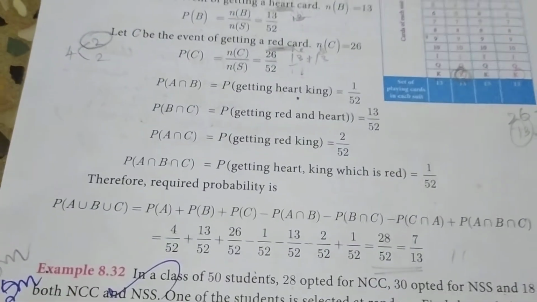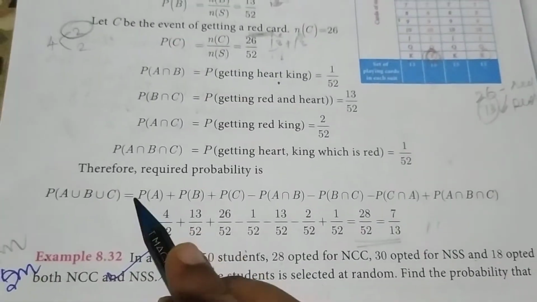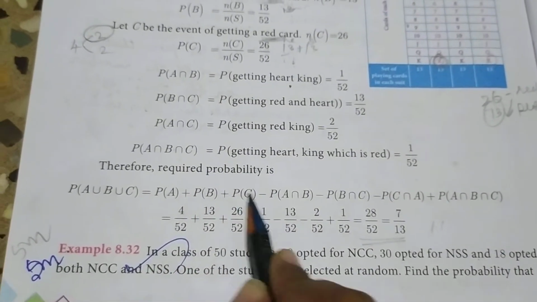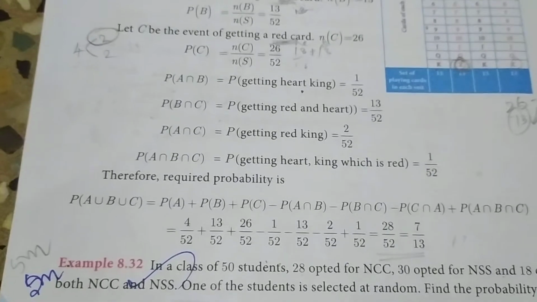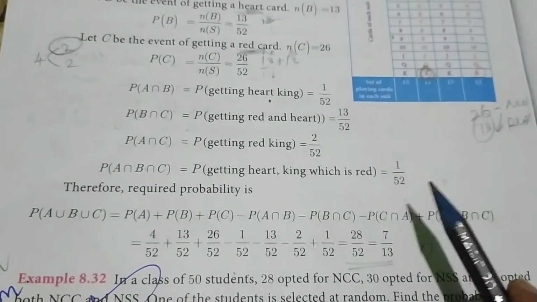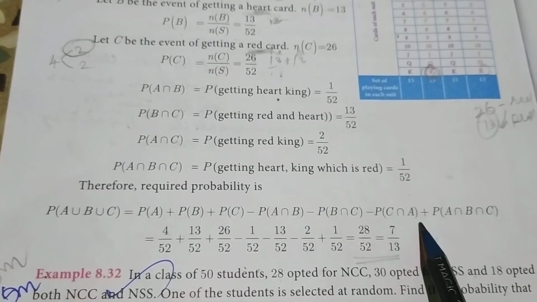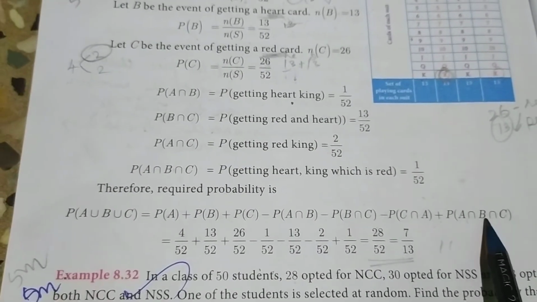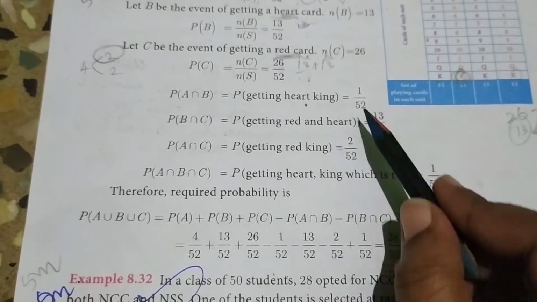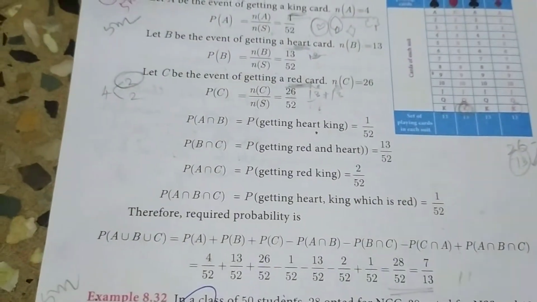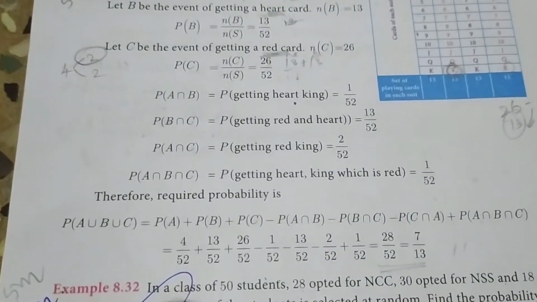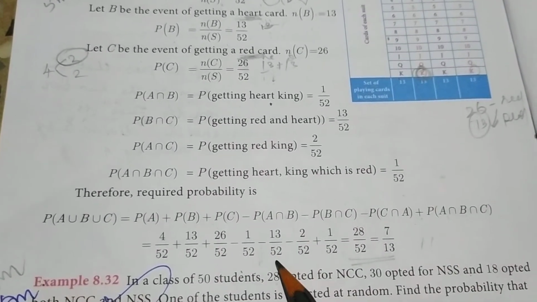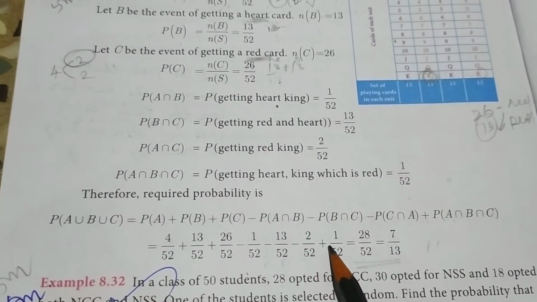Now P of A union B union C equals P of A plus P of B plus P of C minus P of A intersection B minus P of B intersection C minus P of C intersection A plus P of A intersection B intersection C. So 4 by 52, 13 by 52, 26 by 52, minus 1 by 52, 13 by 52, 2 by 52, plus 1 by 52.